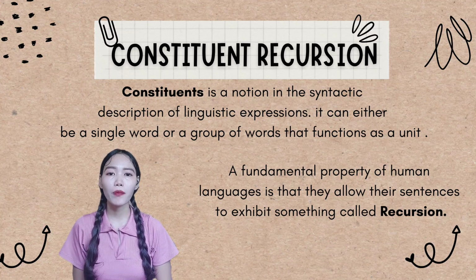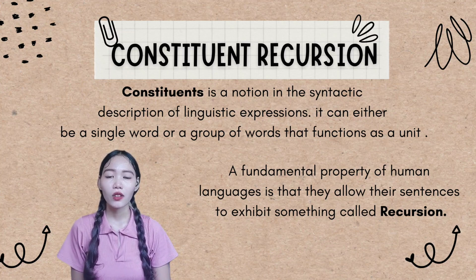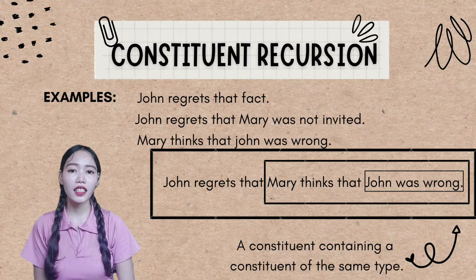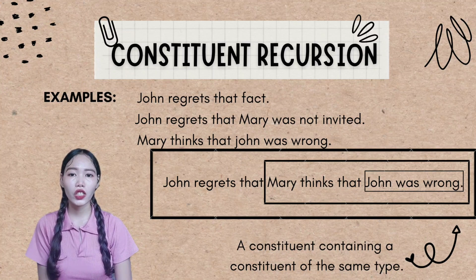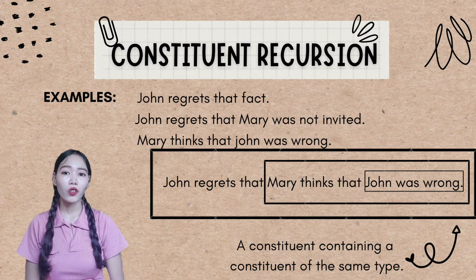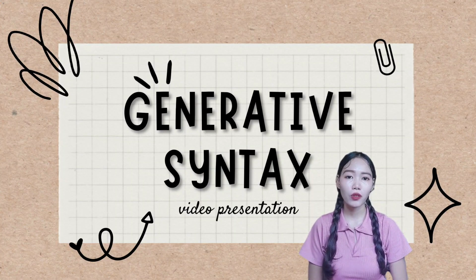A fundamental property of human languages is that they allow their sentences to exhibit something called recursion. And now, let's proceed to constituent recursion. This example is an instance of recursion, that has a constituent containing a constituent of the same type. We've just seen recursion involving sentences inside other sentences. So that's the property of recursion. So syntax allows you to build sentences that are infinitely long.